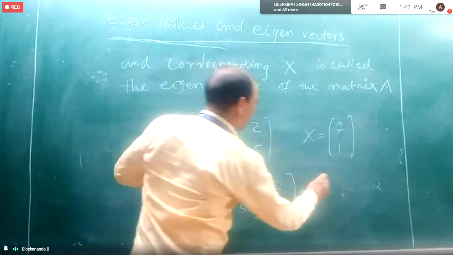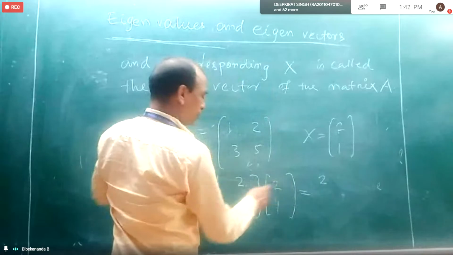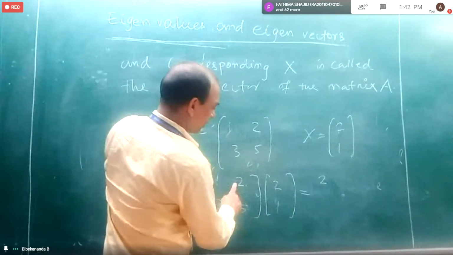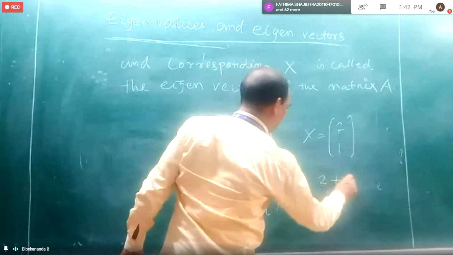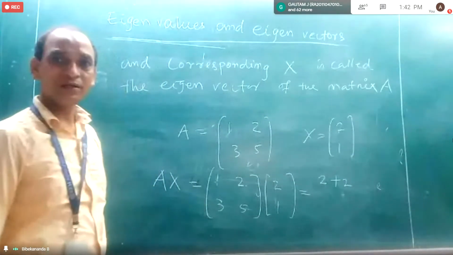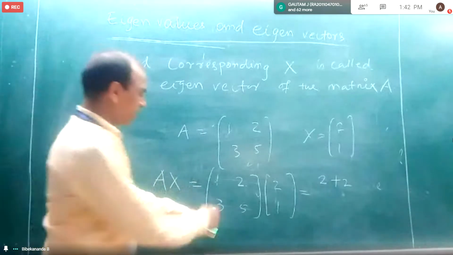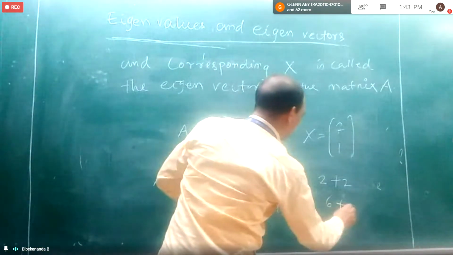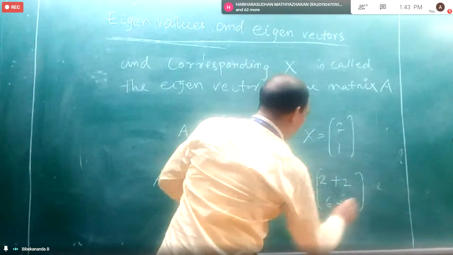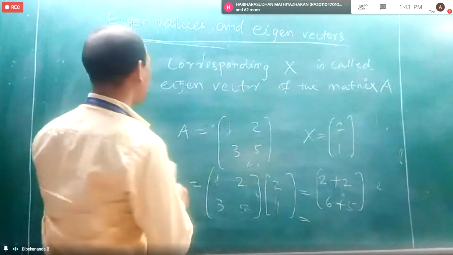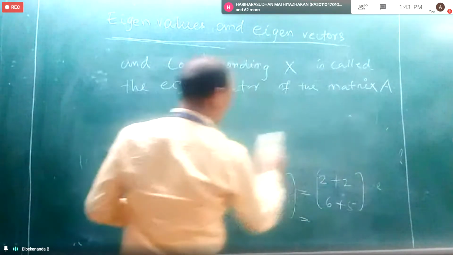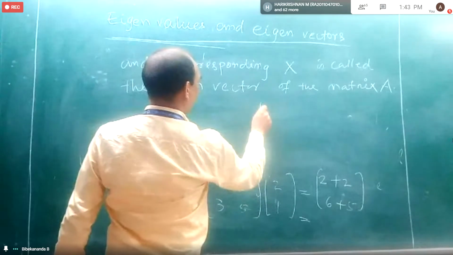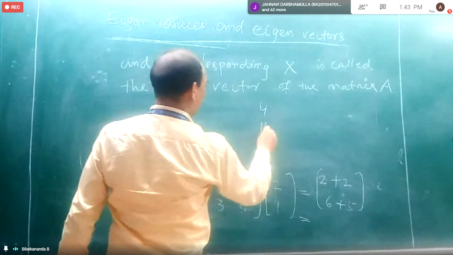So what we will do: 1 into 2, then second element in the row, second element in the column, 2 into 1 is 2. Then go to the second row: 3 into 2 is 6, 5 into 1 is 5. Finally, what is the matrix we are getting? 4, 11.